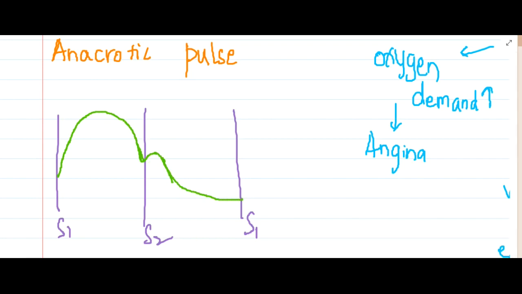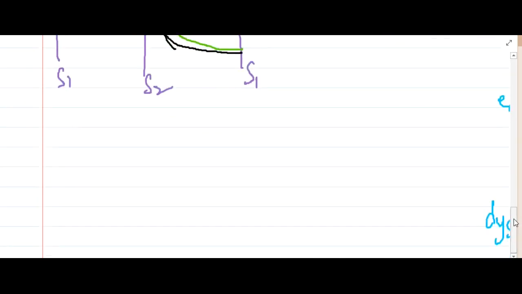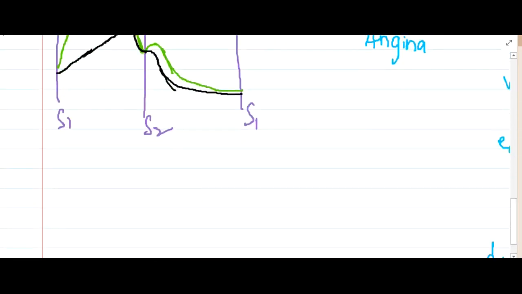Now in aortic stenosis, the pulse will rise slowly, because it is difficult for the heart to push the blood against the stenosed aortic valve, and as a result the pulse pressure rises slowly, and then this is how it decreases. So this slow rising pulse is called pulsus parvus et tardus. Right? Now if you see in the carotid artery,